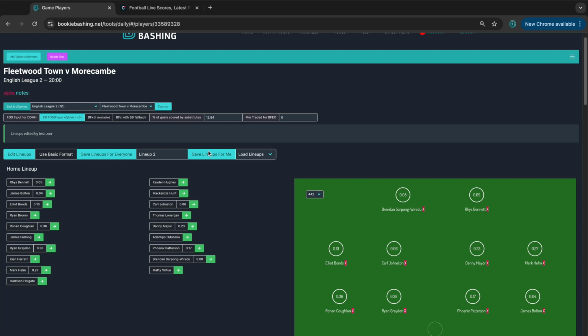But you know what? We have a number of different user crowdsourcing tools at Bookie Bashing, from updating prices on the coupon tracker to the bet tracker, and no one ever does this maliciously, so I'm not too worried about it. But yeah, just in case, if you want to know who has edited the team news, there's a little notification at the top of the screen to let you know who has done it.